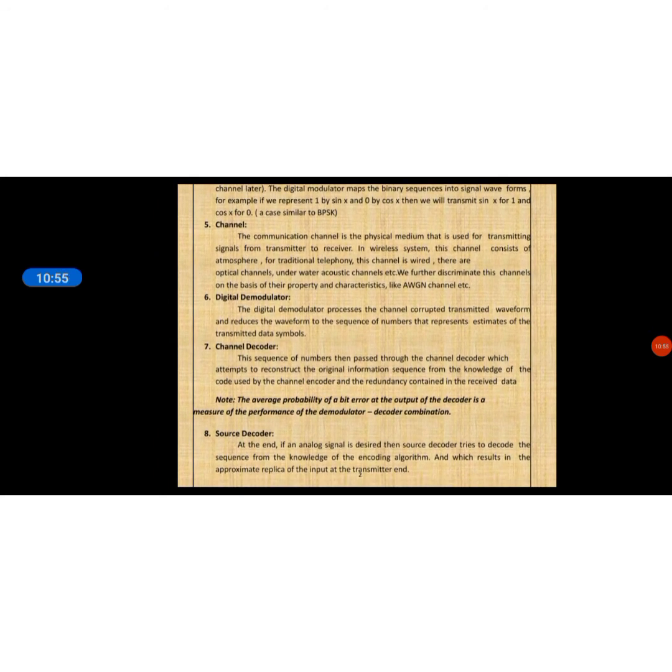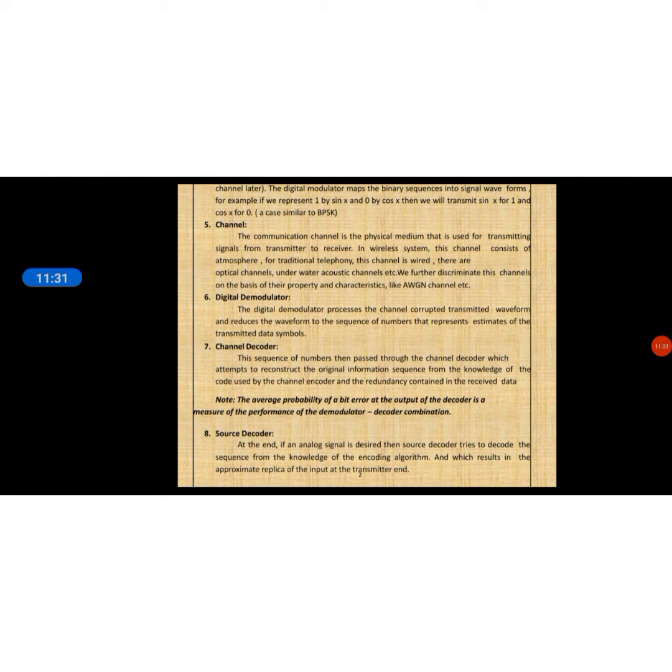The next thing is the channel decoder. The sequence of numbers is then passed through the channel decoder, which attempts to reconstruct the original information. Whatever information we are sending from the source can be recovered at the channel decoder. It reconstructs the original information sequence from the knowledge of the code used by the channel encoder and the redundancy contained in the received data.